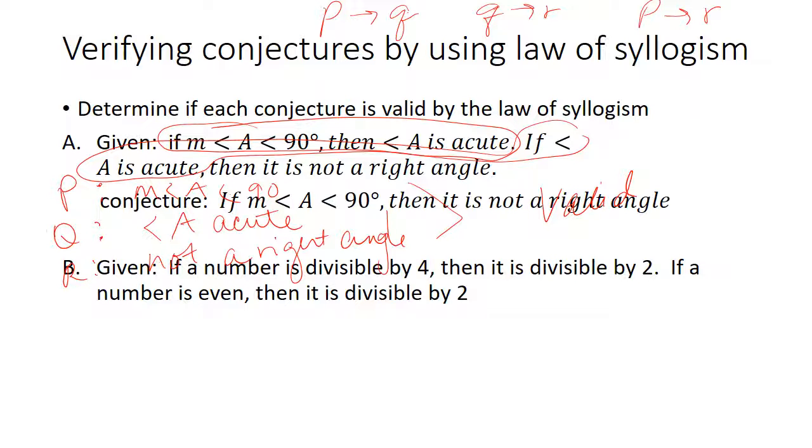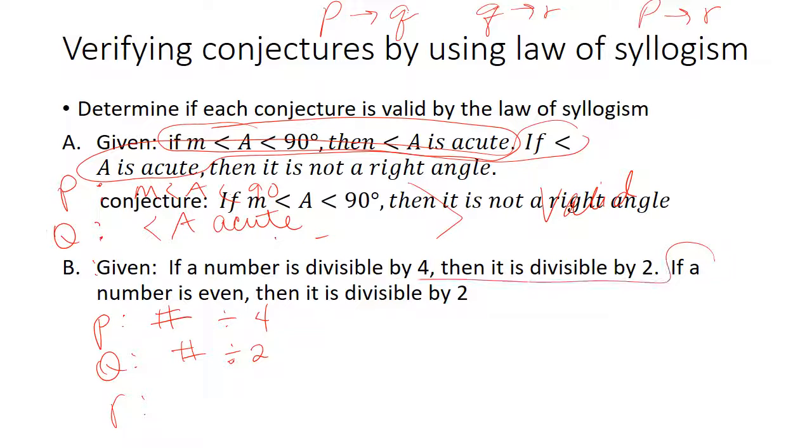Okay, the next one. Our given is: if a number is divisible by 4, then it is divisible by 2. So let's say our P is a number divisible by 4. Our Q is the number is divisible by 2. That has to be our Q. So now the next statement is if a number is even, however, in order for this to work, that is supposed to be our Q. It should be P, Q, Q, R.